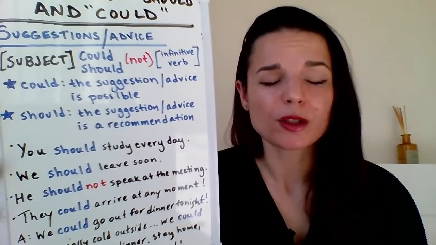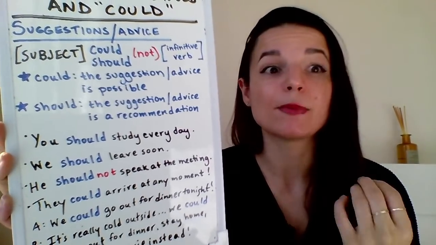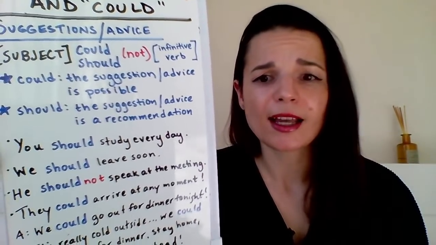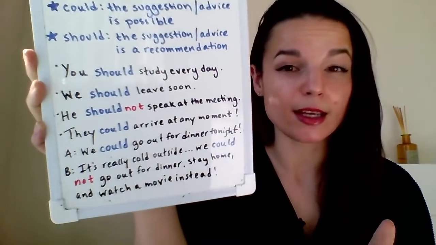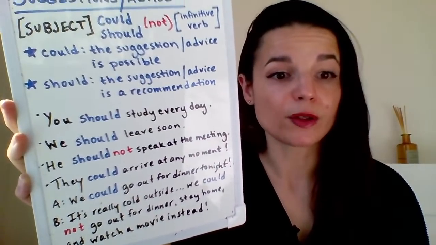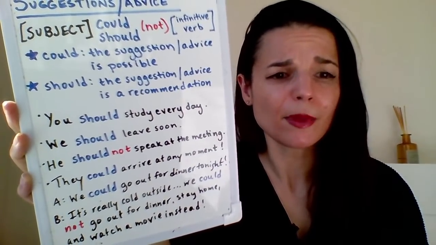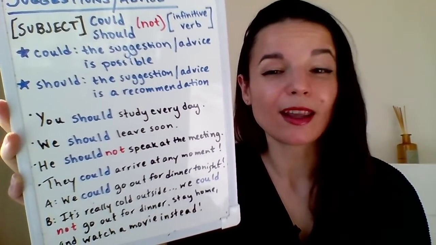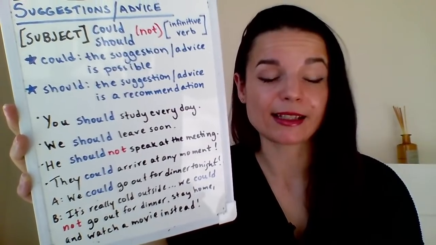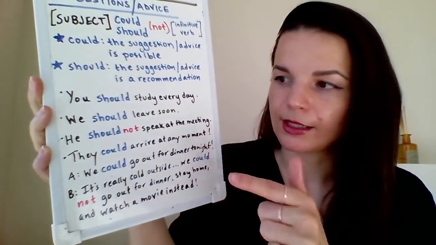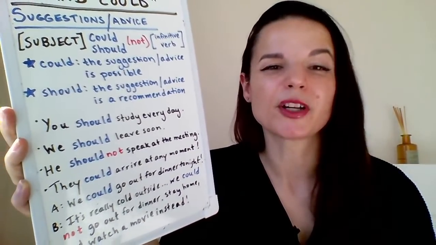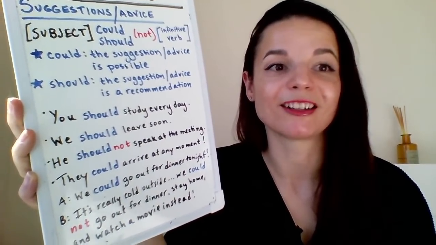So I wanted to use this specific example because it's kind of something that you see a lot in movies, media, TV shows, and so on. This is something that you sometimes hear when characters are making plans, like, hey, we could do this, like in person A's text, we could do this, but then person B says, we could not.